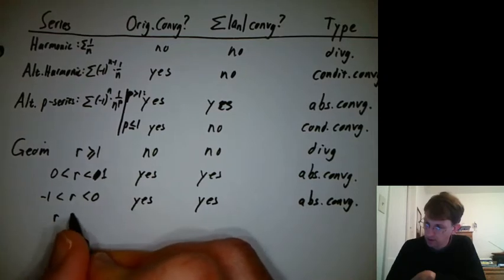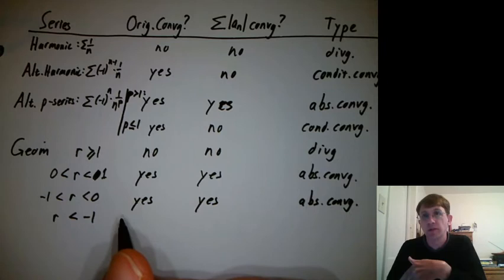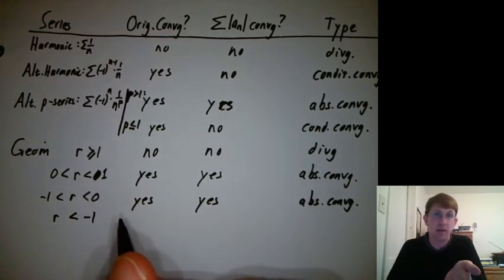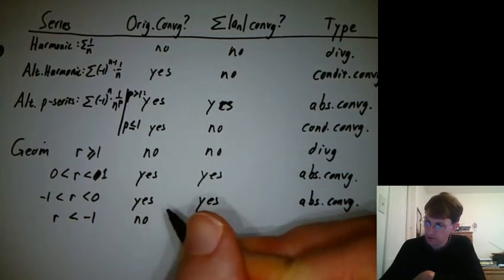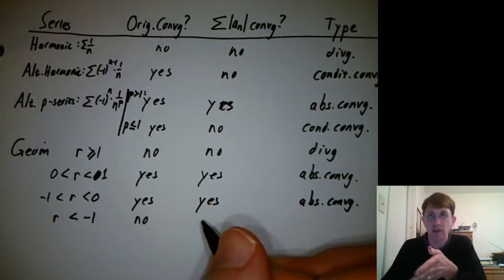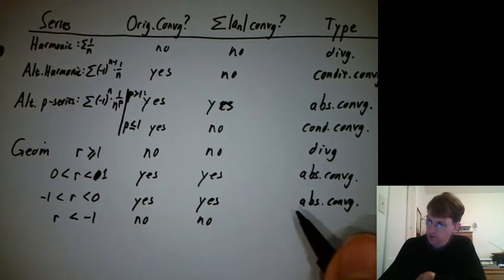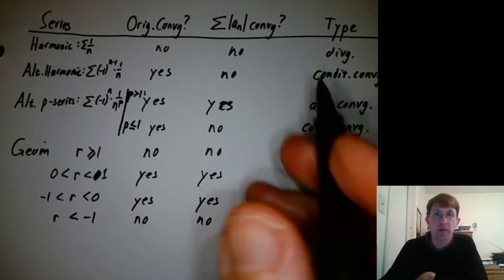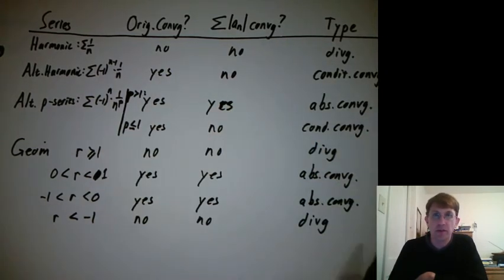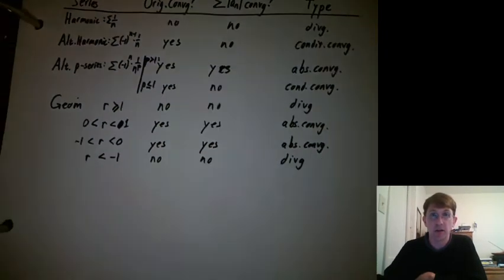And then what if r is less than -1? That would be like -2 plus 4 minus 8 plus 16 minus 32. That's just going to keep oscillating, getting bigger and bigger. So that does not converge. If you take absolute values, you're just going to get a huge bunch of positive numbers. So that's going to be divergent. So those are our main types of series. So let's go organize those in something like the Venn diagram we had before.